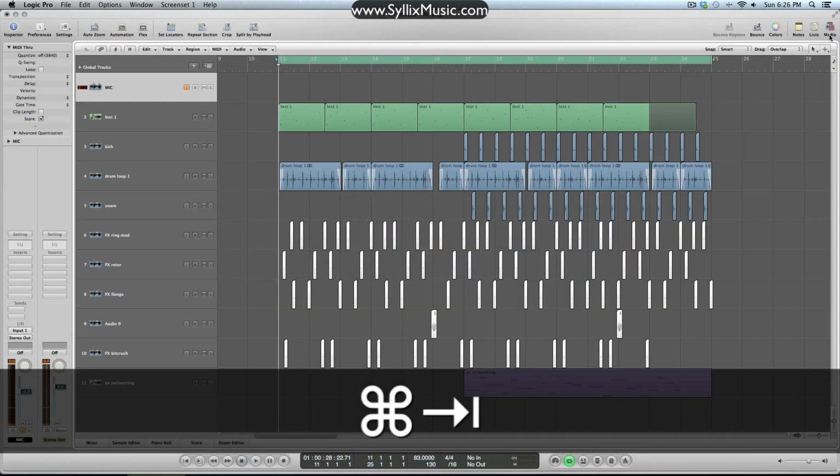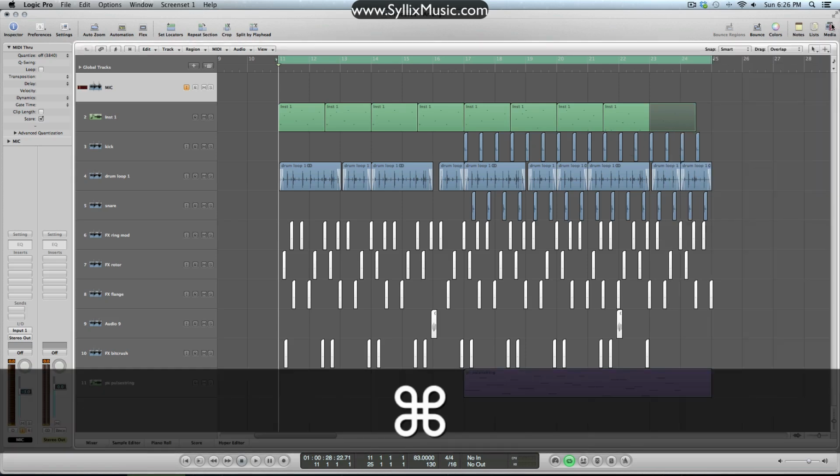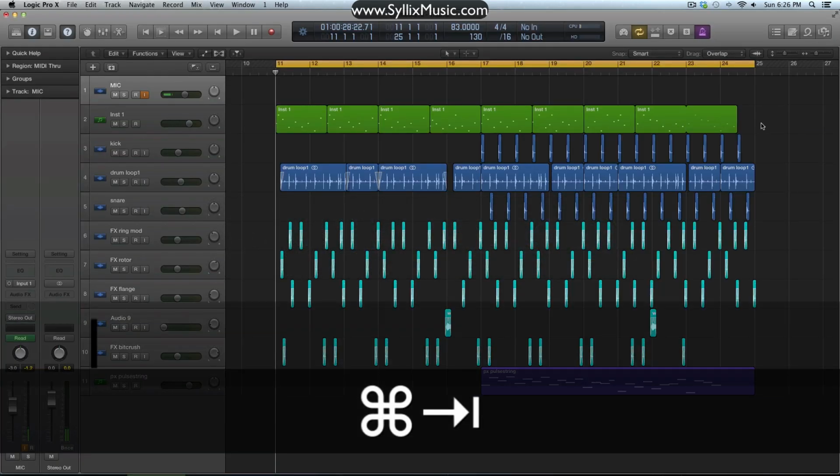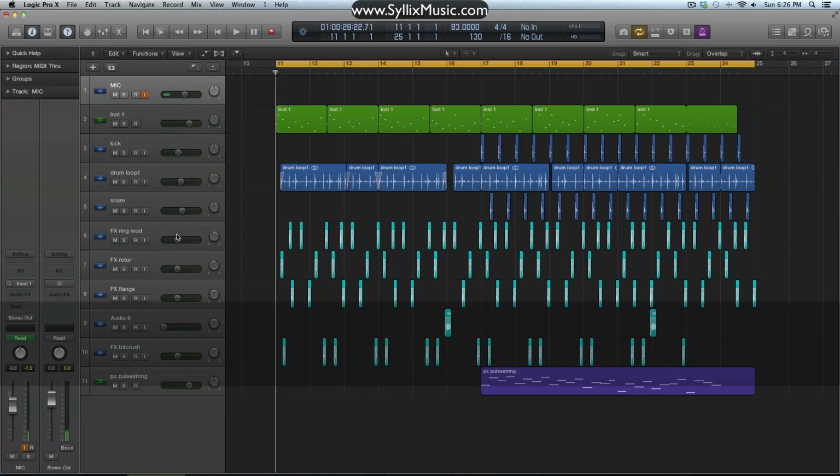Next is the library. It used to be on the right side, and plain and simple, they moved it to the left side. I really didn't like that at first. I was so used to looking over to the right side, but I kind of like it now, and it'll probably just take you a few days to get used to. So it's not a big deal.